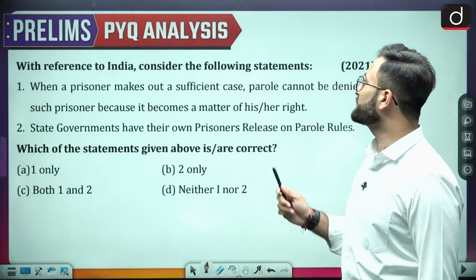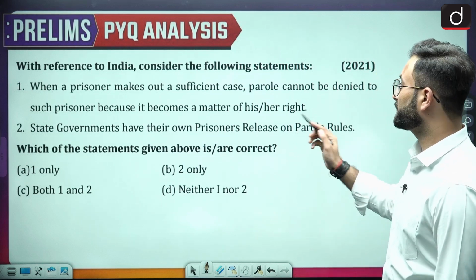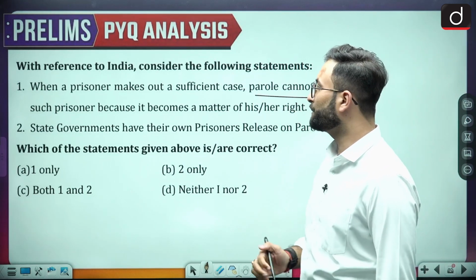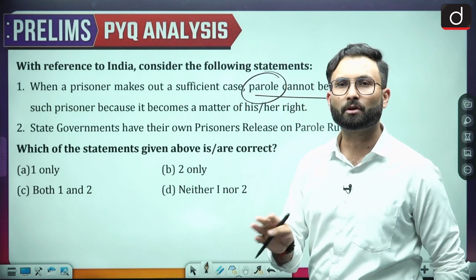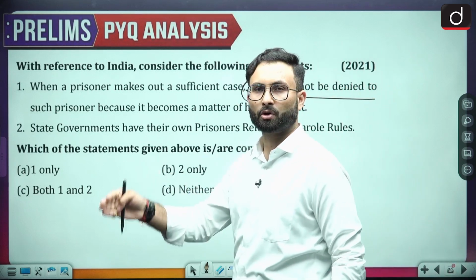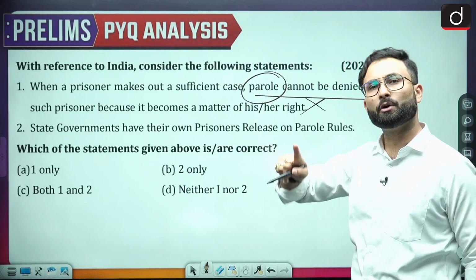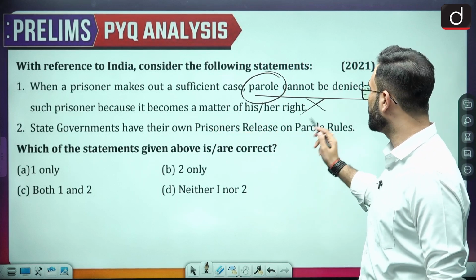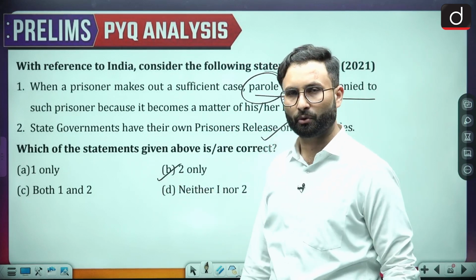With reference to India, consider the following statement. When a prisoner makes out a sufficient case for parole, it cannot be denied to such a prisoner because it becomes a matter of right. Now, parole is not a matter of right, it is a matter of discretion of the authority. So here that is wrong. Furlough is a matter of right. State governments have their own prison release on parole rules. Now this is correct. Option B would be the right answer because the state governments have their own rules.